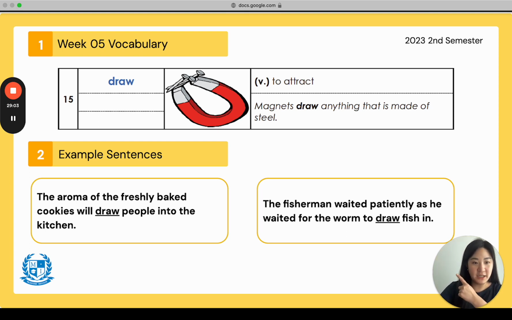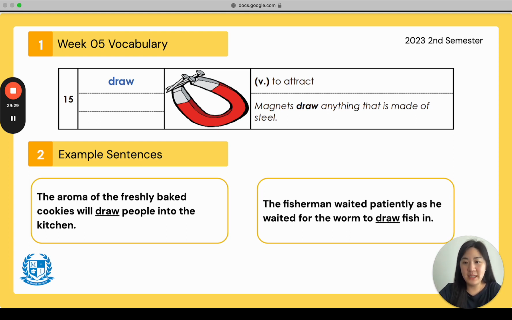And look at this picture. It has a magnet and some nails at the top. Let's look at the sentence. It says, magnets draw anything that is made of steel, meaning it attracts. If this is a magnet and there's a steel here, it draws it in. Repeat after me. Magnets draw anything that is made of steel.